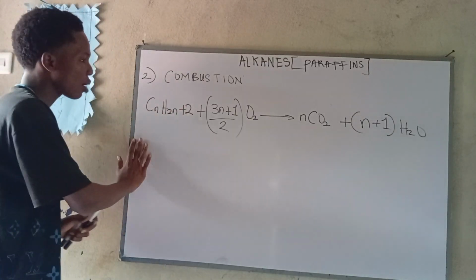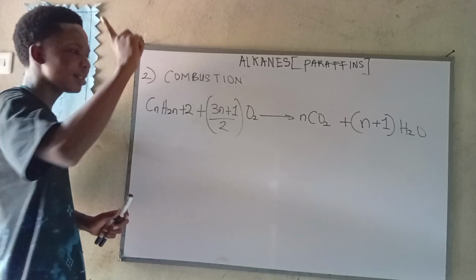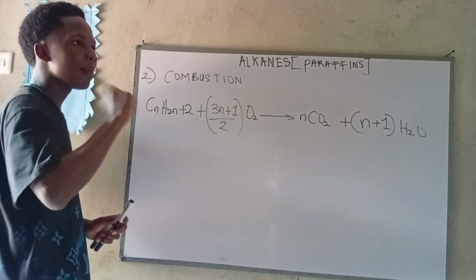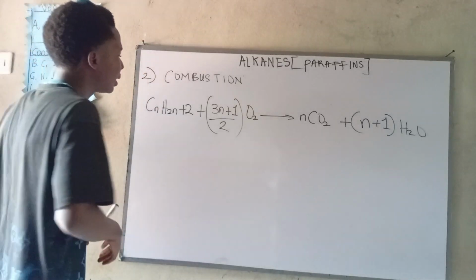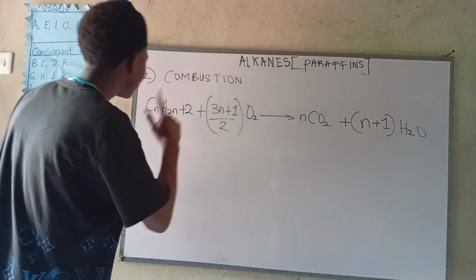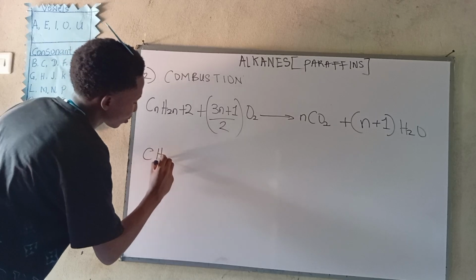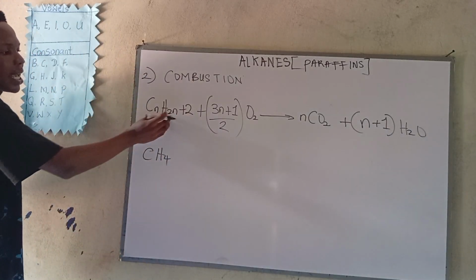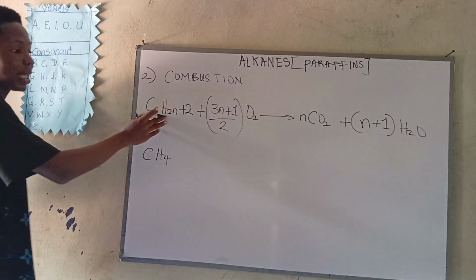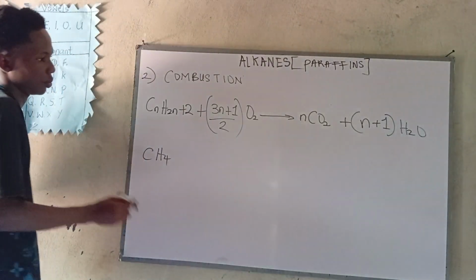Now if we want to test our equation, it's very, very simple. Let's pick the first member of the alkane family, which is methane. Methane is denoted with n equals to what? 1. If n is equal to 1, we write it like this. We now have methane, CH4.